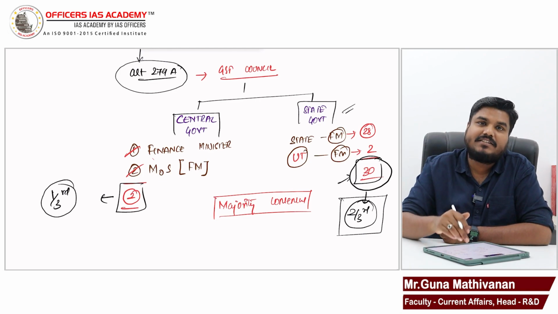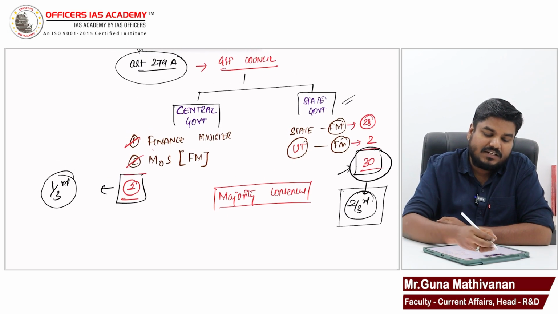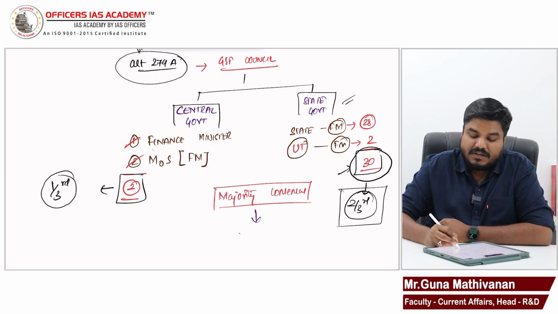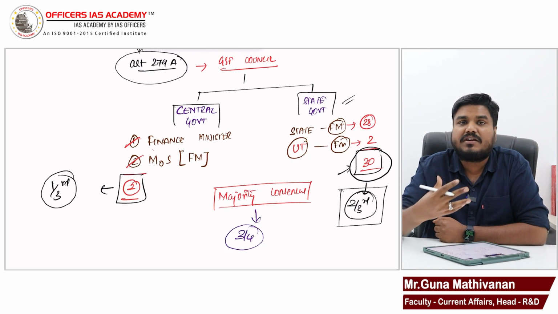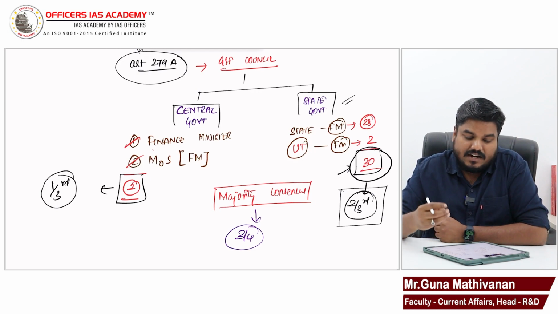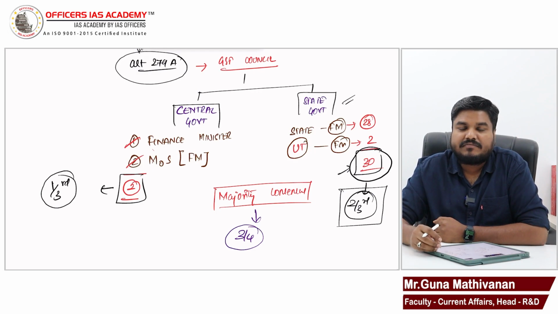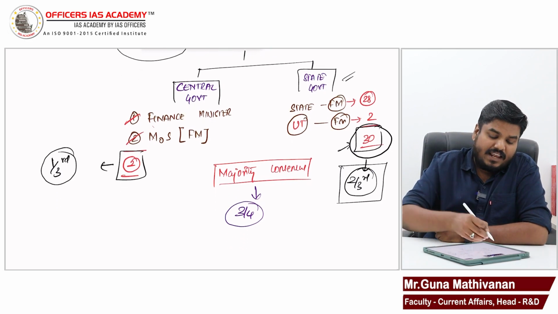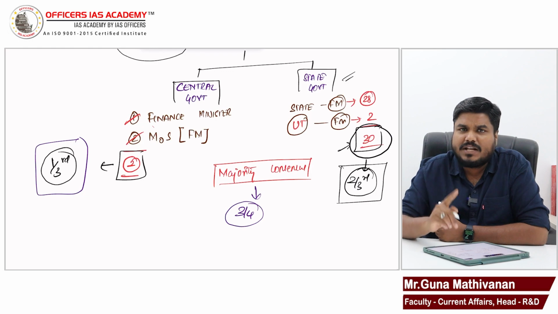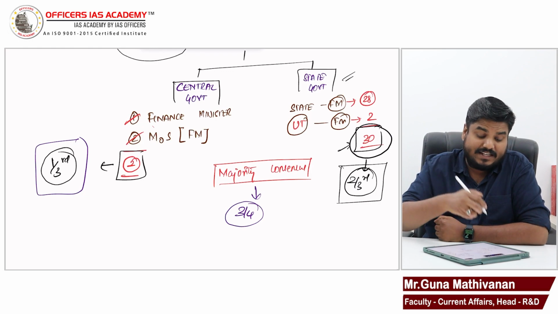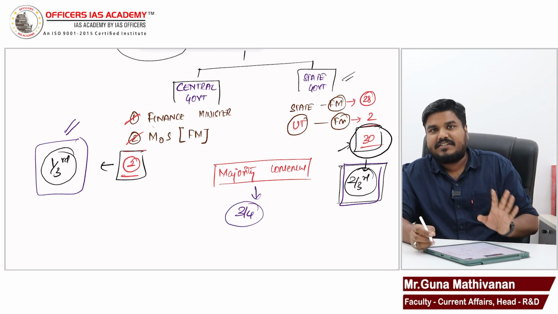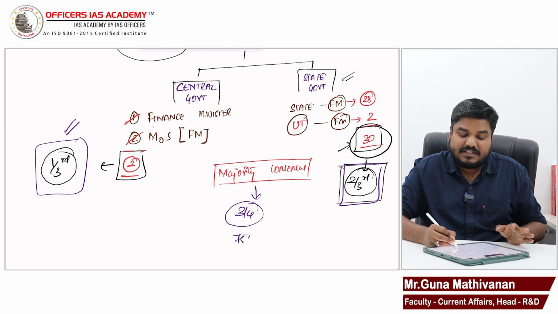To avoid this situation, in GST Council, to take a decision, we need 3/4 majority. We need special majority. Only then a decision can be taken. So unilaterally, neither the center nor the state can take a decision because we need 75% majority.